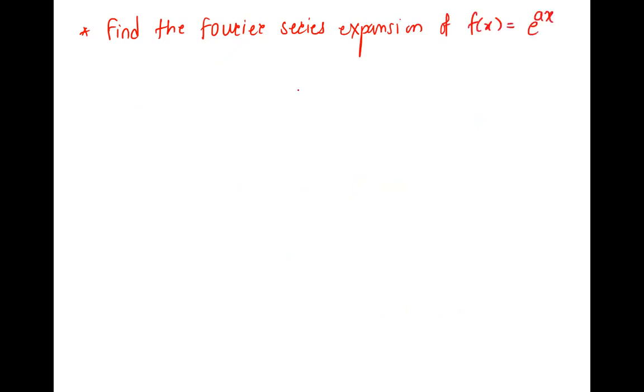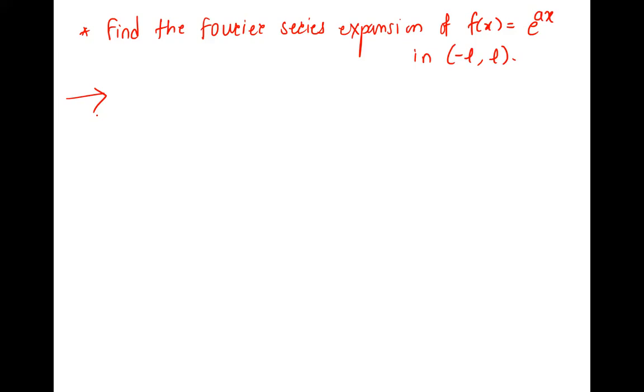Find the Fourier series expansion of f of x is equal to e raised to ax in minus L to L. Read the question properly and then see the interval.